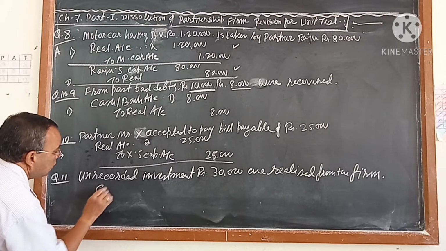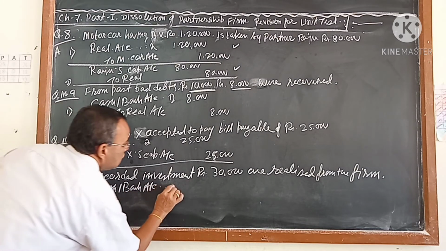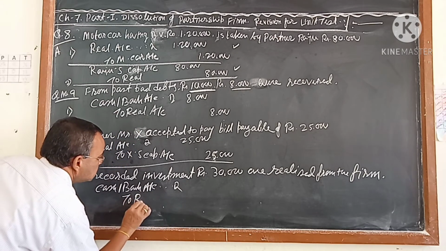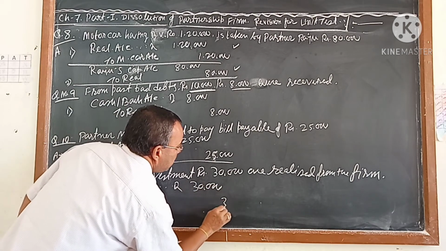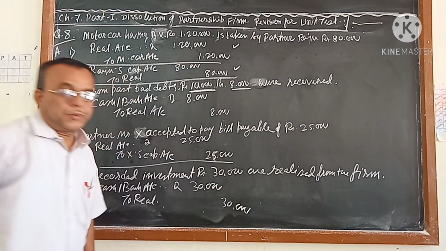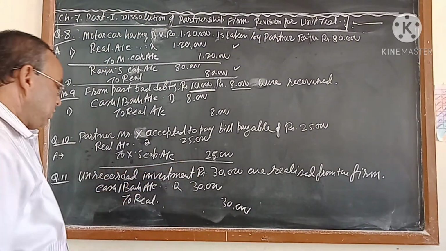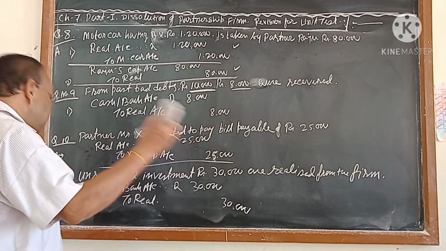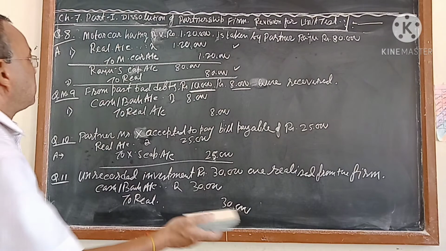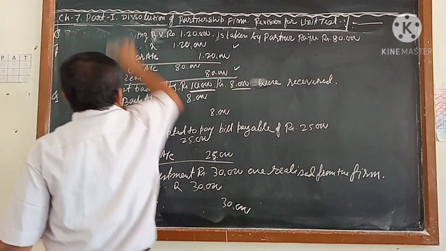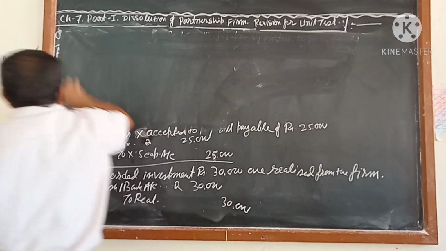Only the second entry will come: cash or bank account debit to realization account. You are getting one type of extra income. This is called one type of extra income that you are getting for that unrecorded item, which was not recorded. If it is recorded, then the first journal will come, the transfer entry, then the second journal will come, the sale entry, or if anybody is taking it. Like that, unrecorded income may also come.